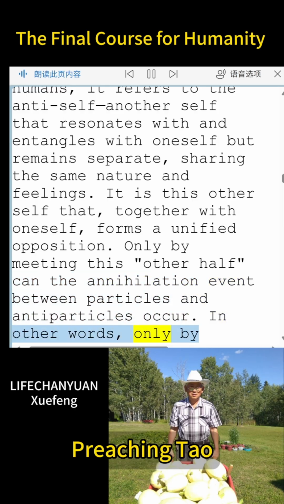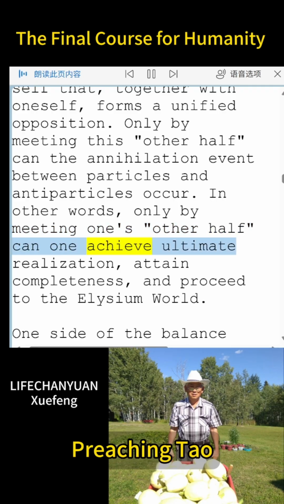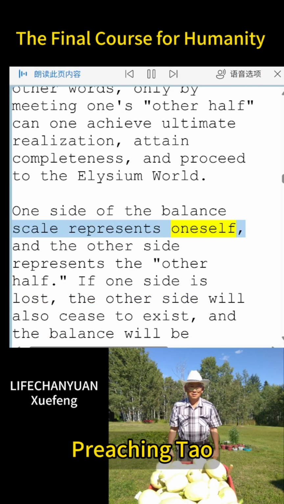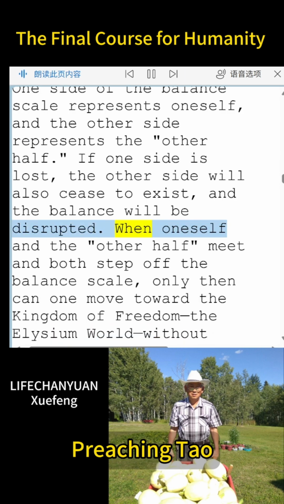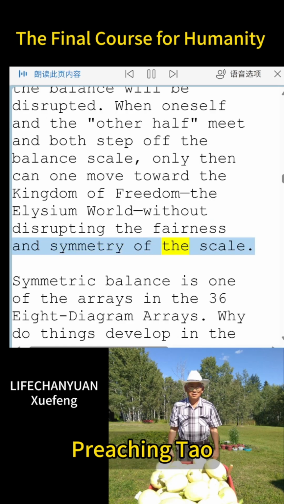In other words, only by meeting one's other half can one achieve ultimate realization, attain completeness, and proceed to the Elysium world. One side of the balance scale represents oneself, and the other side represents the other half. If one side is lost, the other side will also cease to exist, and the balance will be disrupted. When oneself and the other half meet and both step off the balance scale, only then can one move toward the kingdom of freedom, the Elysium world, without disrupting the fairness and symmetry of the scale. Symmetric balance is one of the arrays in the 36-8 diagram arrays.